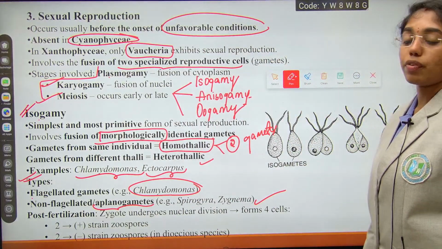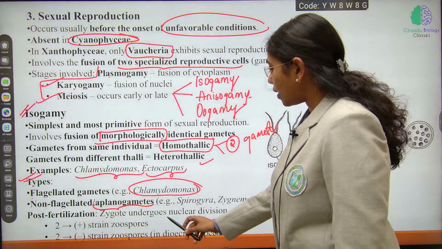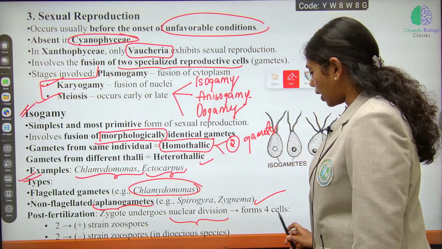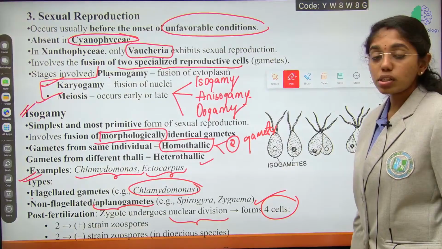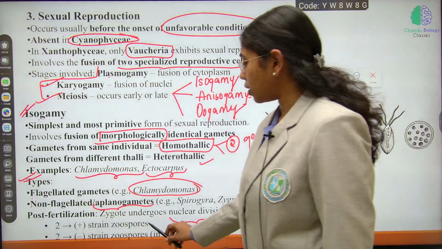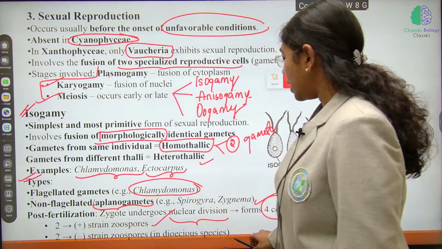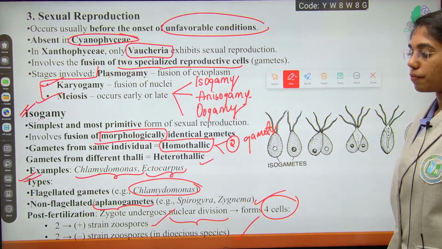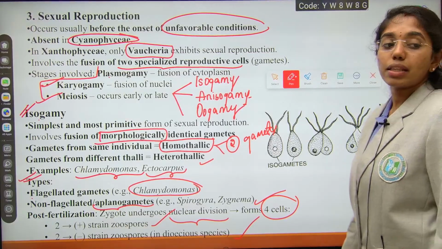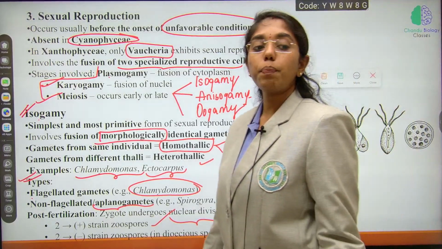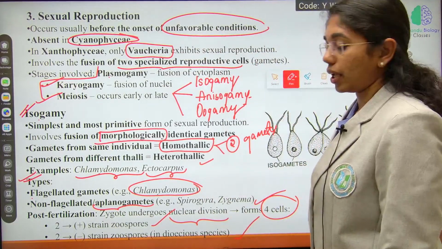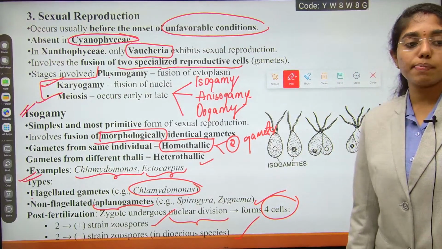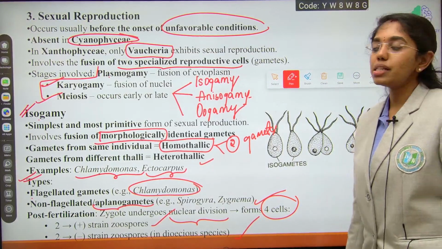Next is post-fertilization. The zygote will undergo nuclear division, that is karyokinesis. They will form 4 cells. 2 will be positive strain zoospores and 2 will be negative strain zoospores in dioecious species. Fine, right? Post-fertilization, the zygotes will be either positive strain or negative strain, which will act as male gametes and female gametes further.